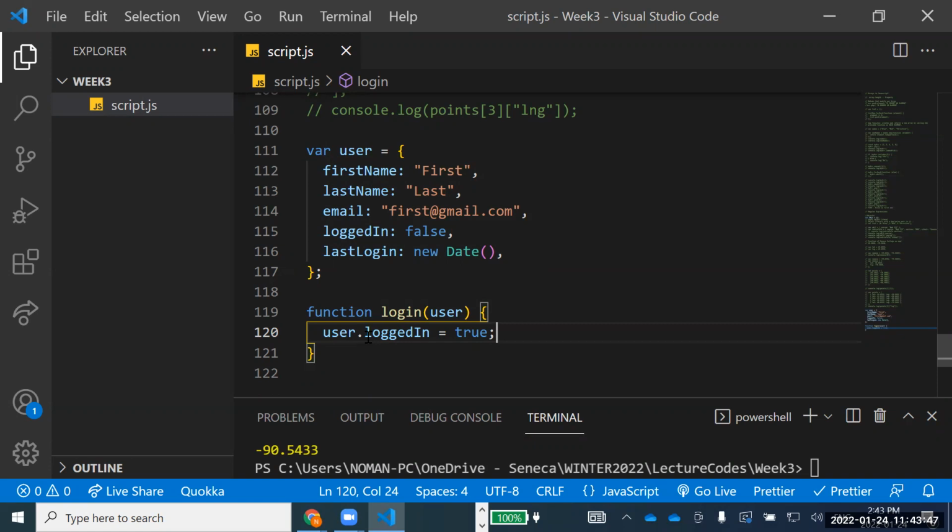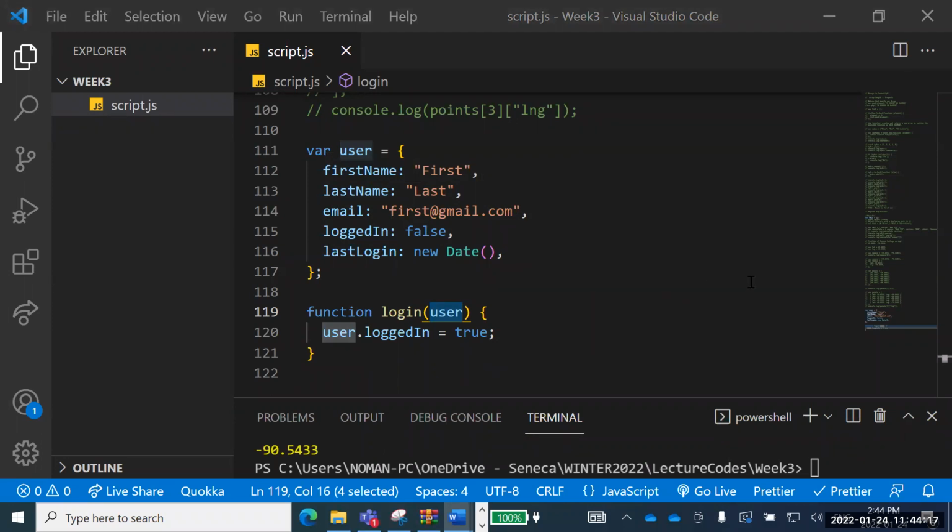Now I have just defined a function which is accepting a user. So you see that we are used to passing a single value to the function, but here we are passing a complete object to the function. Does that make sense, Vinny? Because now I am passing a complete user. If I pass this complete user, I can access any property of it. I can change any property of this user. Does that make sense?